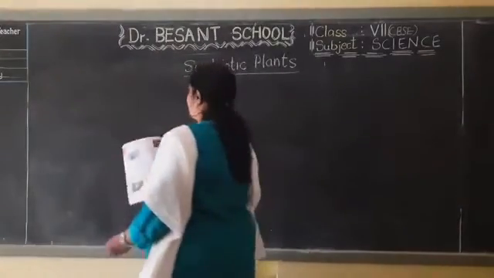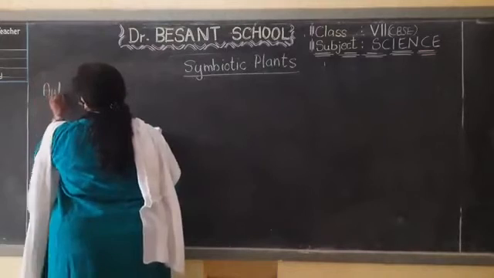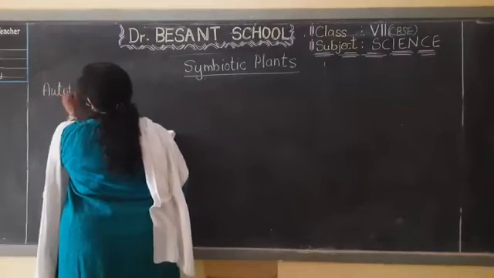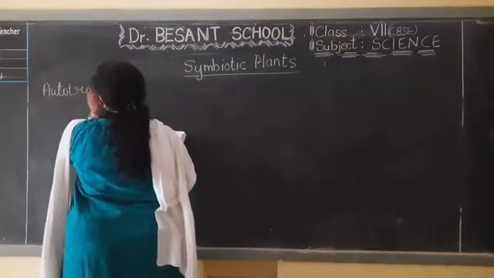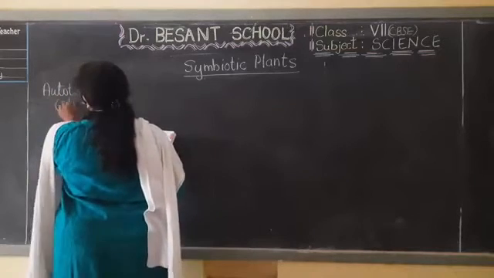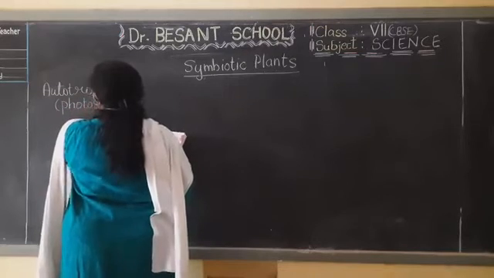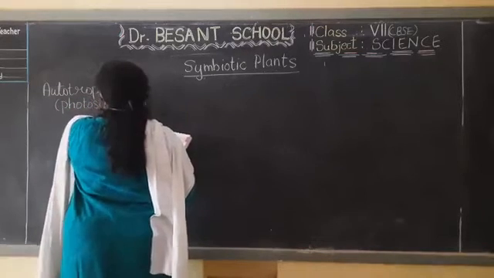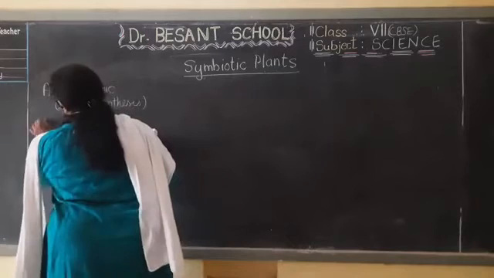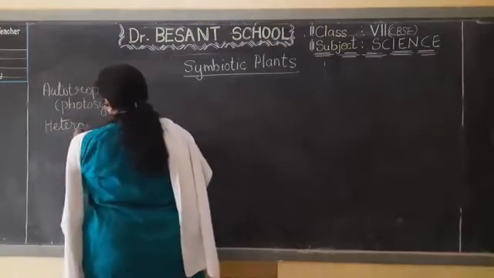So, quick recap of what we have studied in the previous classes, that is, what all types of nutrition we have studied? Autotrophic, in which we have seen about photosynthesis, isn't it? In the first one, we have seen about photosynthesis. Then, in the second one, we have seen about heterotrophic, where they are not able to make their own food.